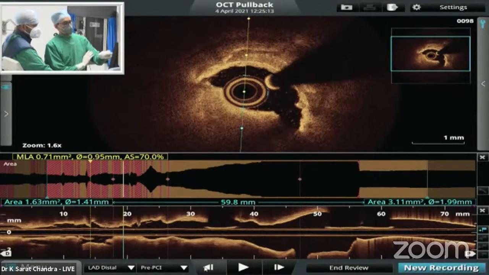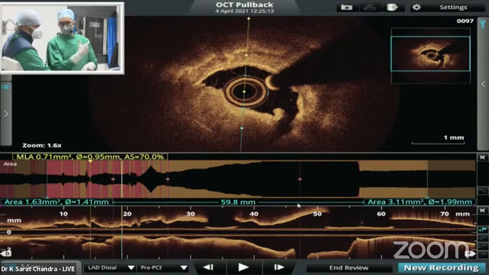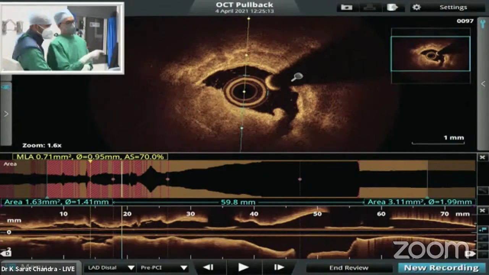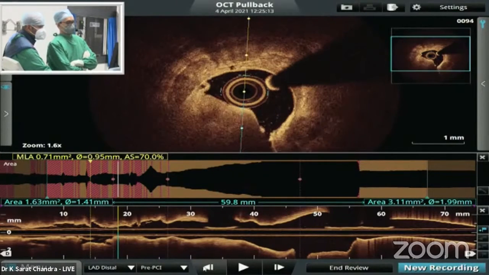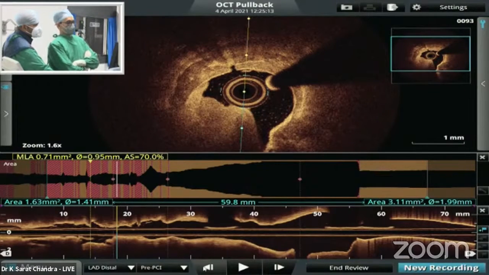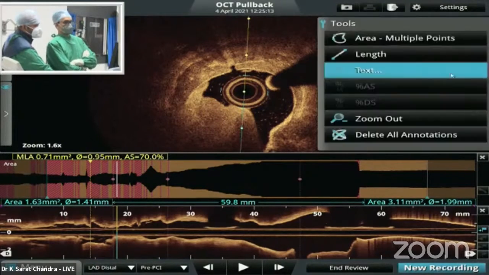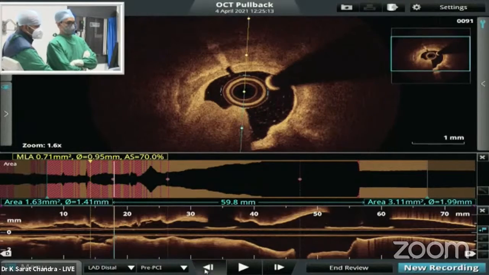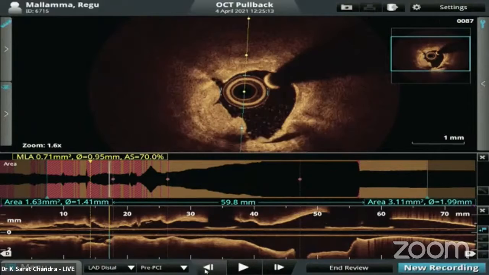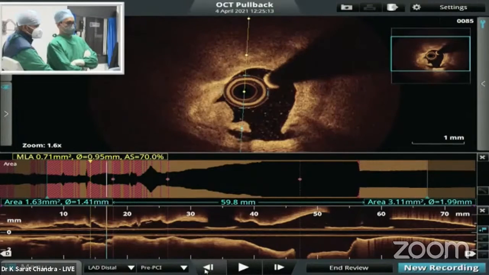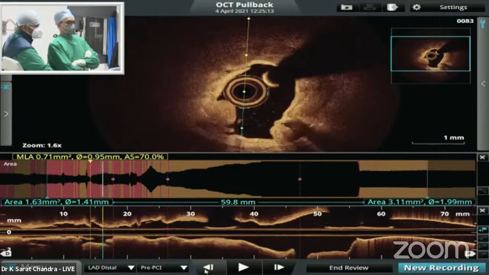Move slowly. What is this? This area is calcium. A lot of calcium. Okay. It's a diffuse atheroma. Go further distal. You see almost 270 degrees of calcium is there. You can see the arc very clearly, and the calcium thickness will be more than 0.5 mm. Move slowly. This patient requires an open NC minimum. Actually, plaque modification is definitely required for this patient. We can move slowly.